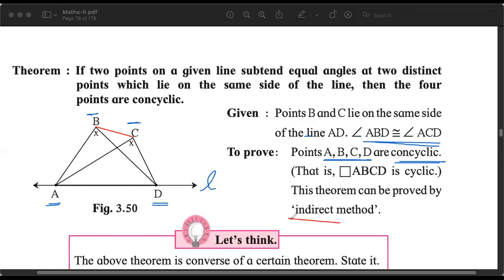Another proof which we cannot do directly, we will have to do indirect, but don't bother about that now. Understand कि अगर एक लाइन है उसमें 2 पॉइंट है AD और 2 अलग पॉइंट है B and C, such that ABD and ACD are equal, the angles are congruent, then A, B, C and D will lie on the same circle, concyclic. They will form a cyclic quadrilateral.